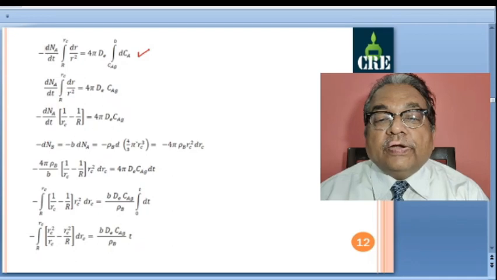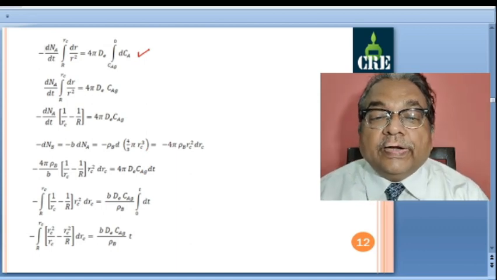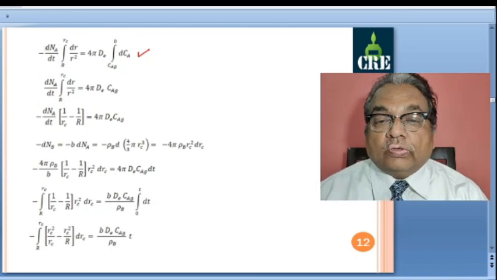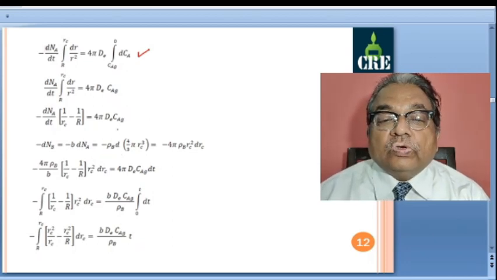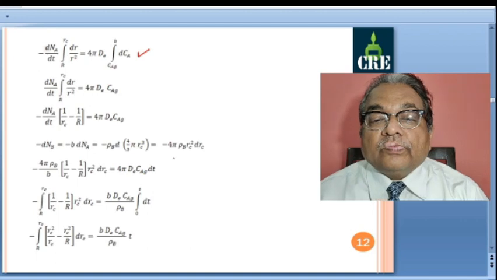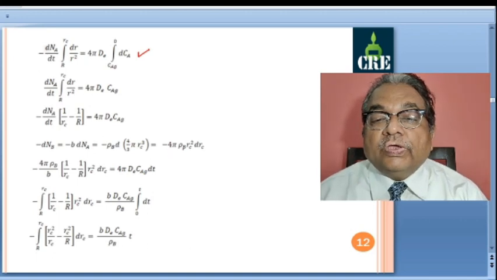NB is related to Rc. Change in number of moles of B is related to change in the radius of core. We have seen earlier minus dNB is equal to minus b times dNA, and we have written that in terms of this volume, and finally solving this differential we get 4 pi rho B Rc square drc.